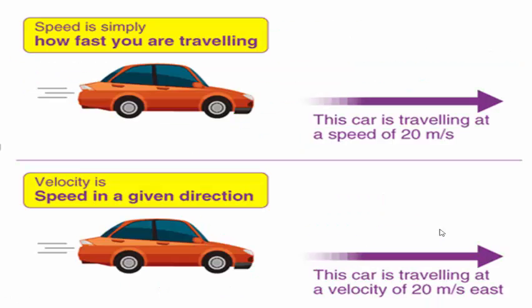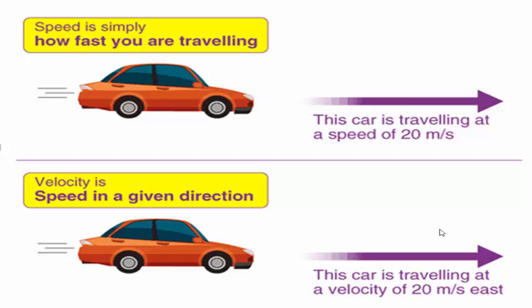So what is the difference between speed and velocity? Speed is simply how fast you are traveling. As you can see in the figure, the first car is traveling at a speed of 20 meters per second. It shows only speed. Velocity is speed in a given direction.